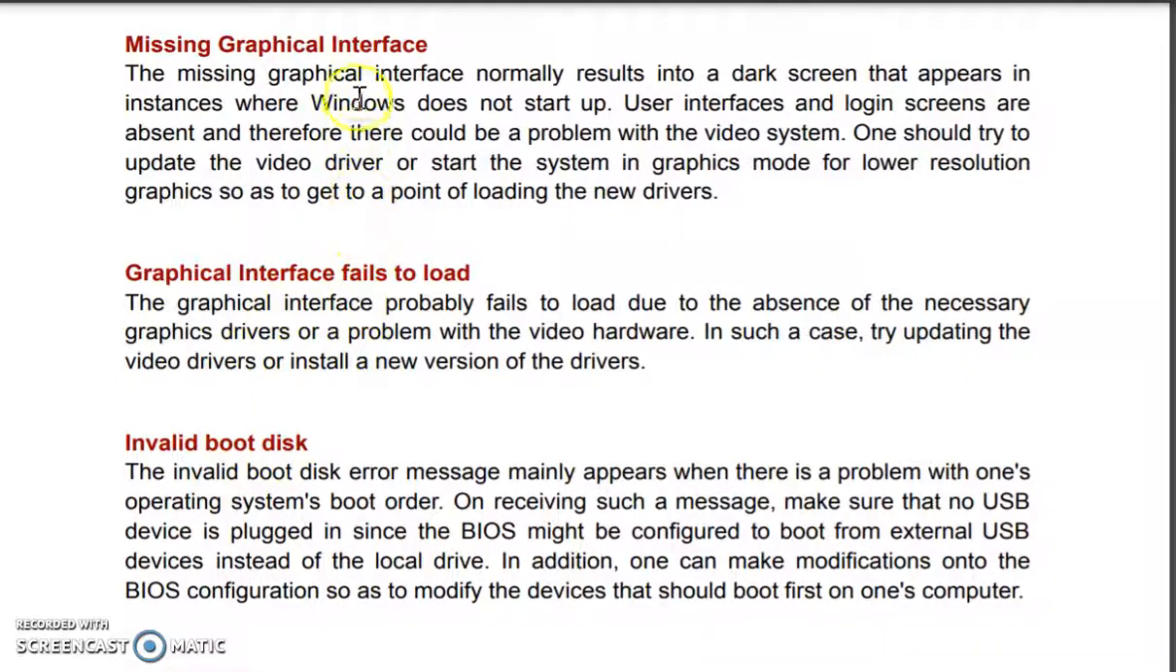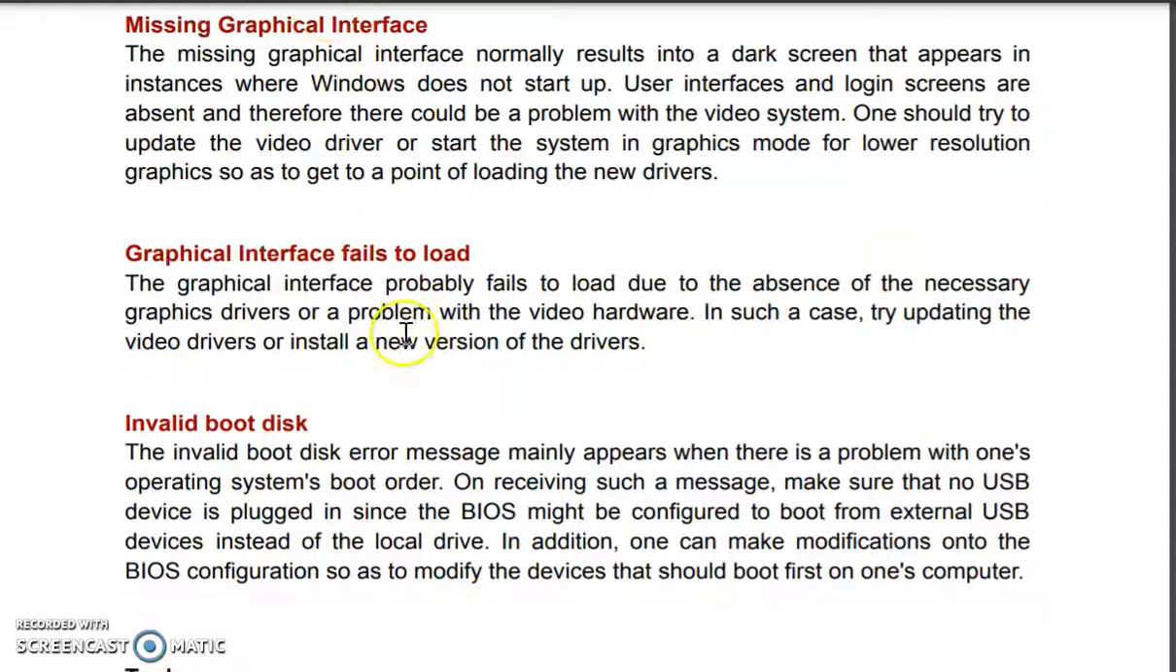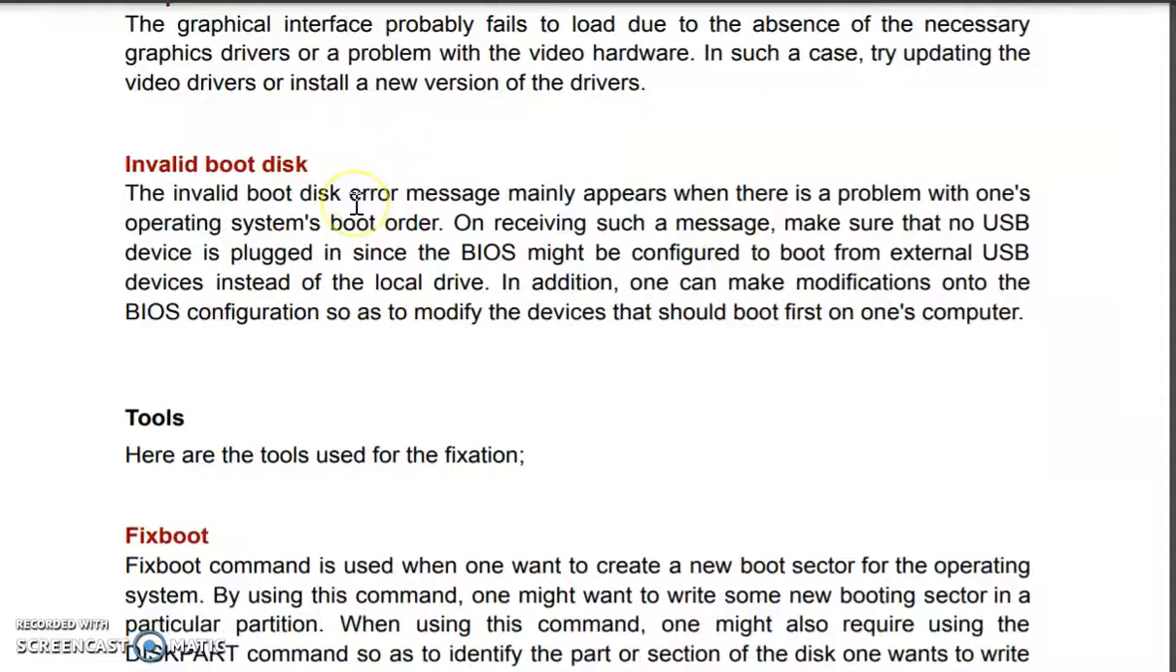Then we have to update the drivers also. One solution is to update the video driver; we have to see whether the graphics mode is properly installed or not. Similarly, the graphical interface may fail to reload.